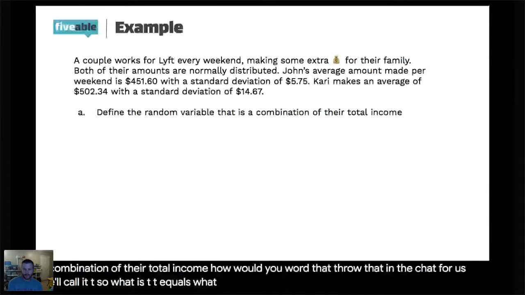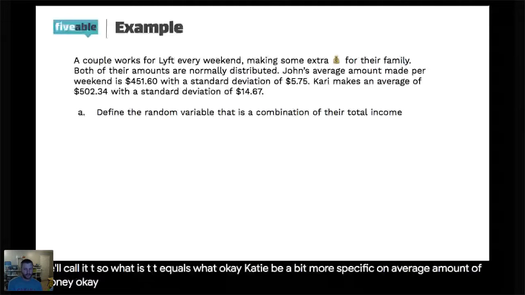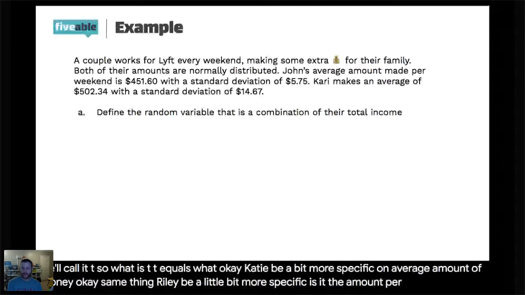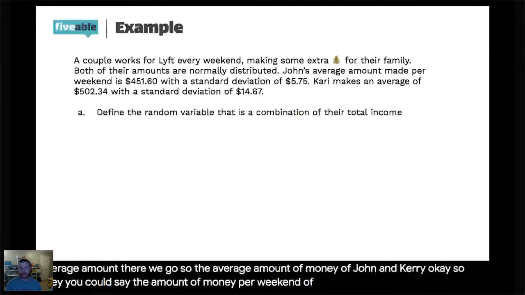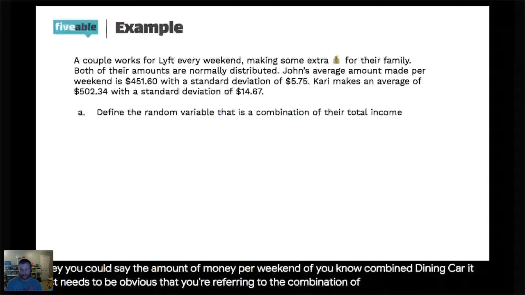Okay, Katie, be a bit more specific on average amount of money. Same thing, Riley. Be a little bit more specific. Is it the amount per weekend or the average amount? There we go. So the average amount of money of John and Kari. Riley, you could say the amount of money per weekend of combined John and Kari. It just needs to be obvious that you're referring to the combination of the two. Be as specific as possible.